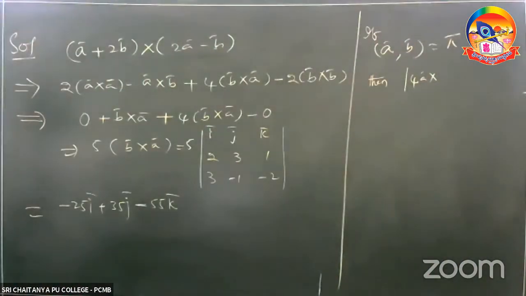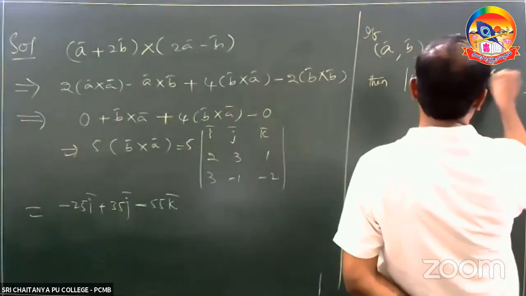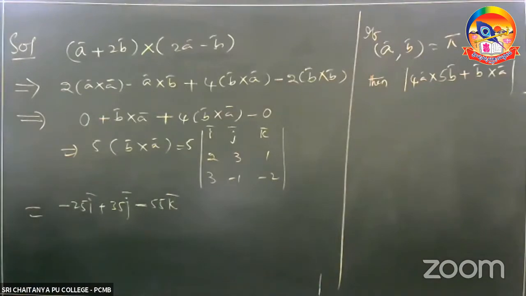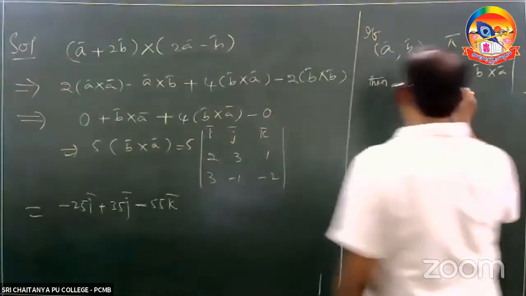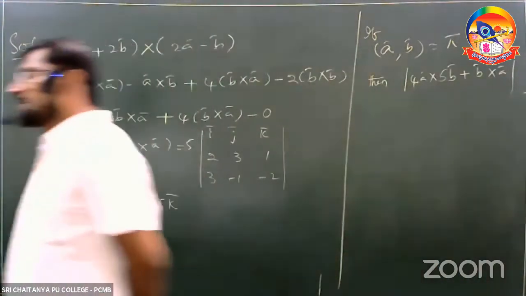If the angle between A bar comma B bar is equal to 180 degrees, then find the modulus of 4A bar cross 5B bar plus B cross A. The angle between A bar comma B bar is equal to 180 degrees has been given to you.